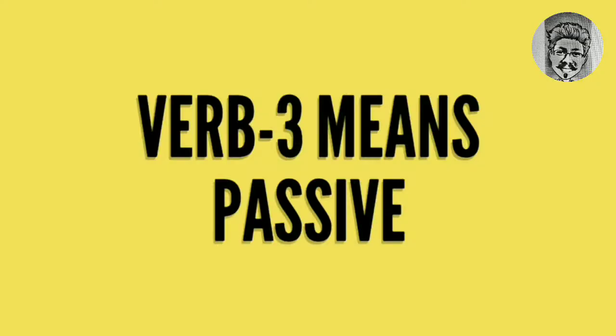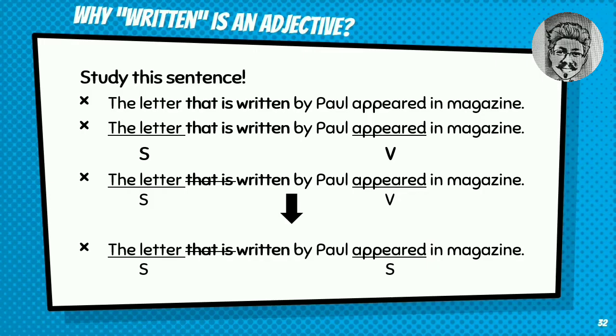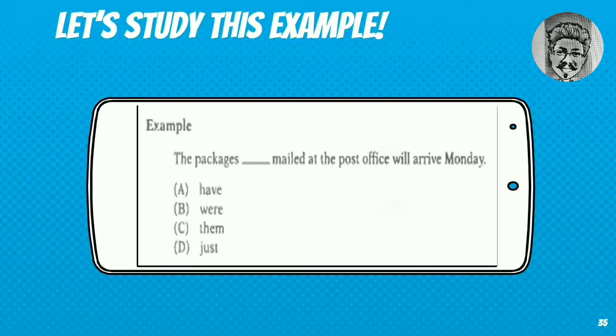Catatan buat semuanya, note for everybody. Verb 3 akan selalu bermakna passive. Jadi the letter written by Paul appeared in magazine itu surat yang ditulis, bukan surat yang menulis. So please underline that one.